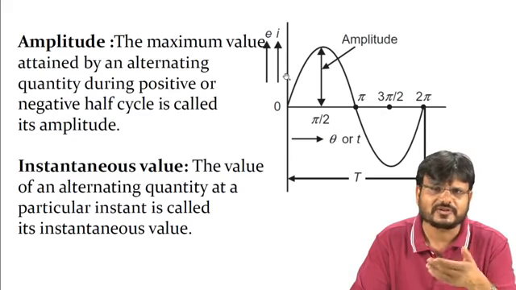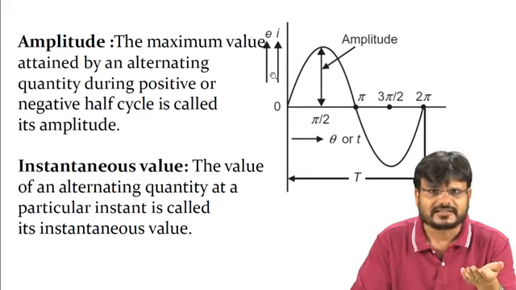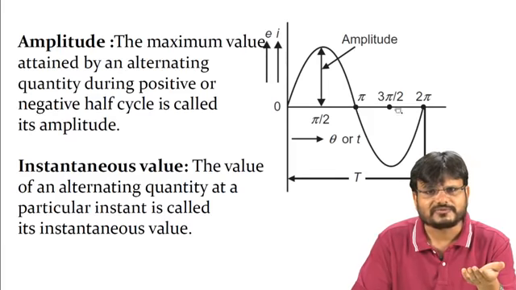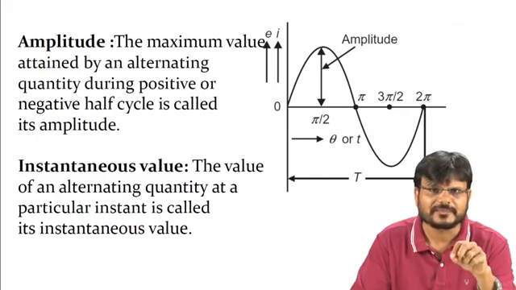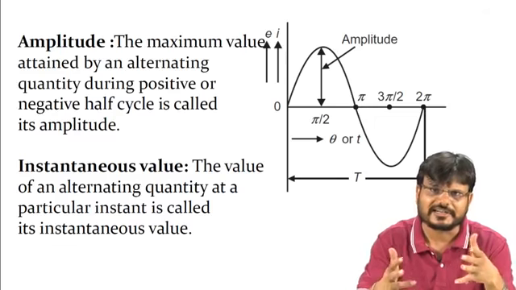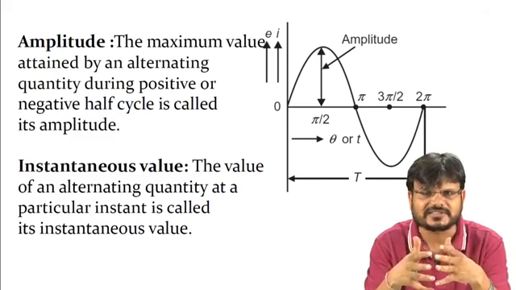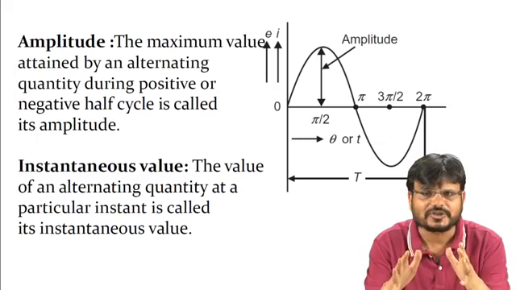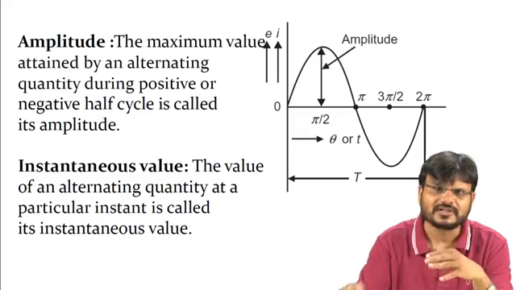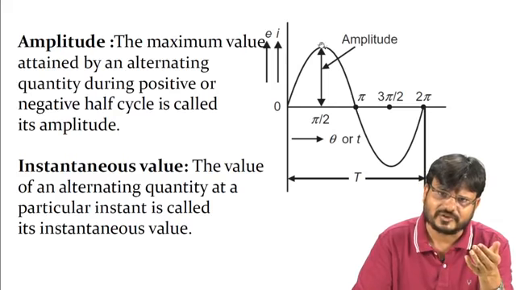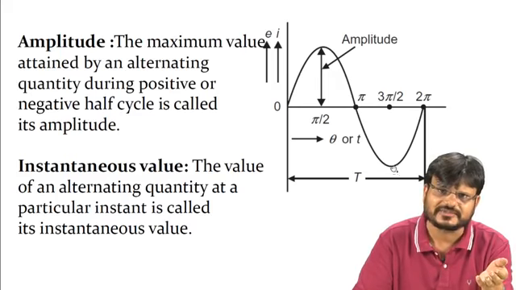If the graph is drawn for the voltage, like suppose this curve is showing voltage with respect to time, it will be called the maximum voltage, or generally it is written as E suffix m. If this graph is for the current, then it is written as I suffix m. So the maximum value of the voltage or current is said to be the amplitude. It may be on the positive side, and it may also be on the negative side. So this is also amplitude.